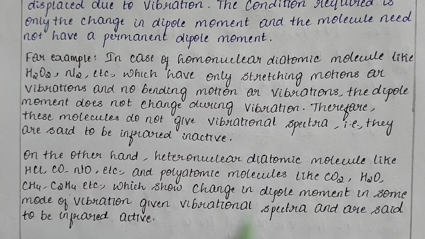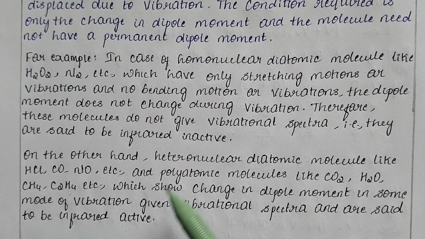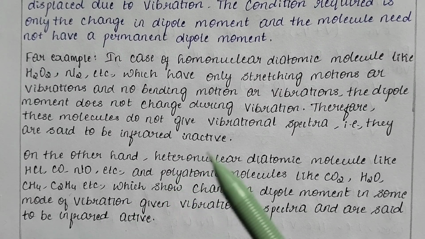Since these molecules are heteronuclear in nature, their mass will be different, their charge will also be different, due to which, when there is a mode of vibration, apart from stretching, they also give us bending motion and also asymmetric stretching, which leads to a change in dipole moment, and thus we can see a vibrational spectra, and such molecules are said to be infrared active molecules.